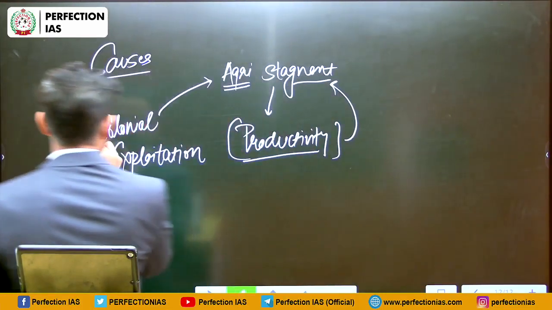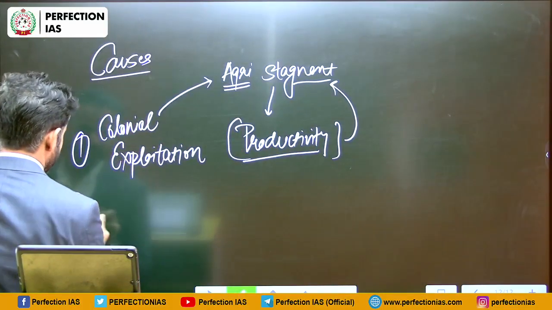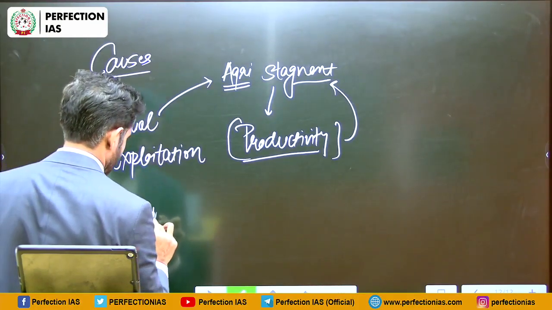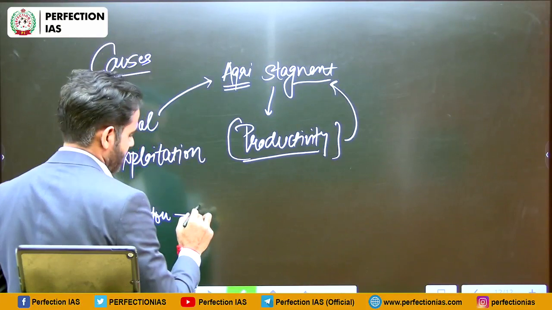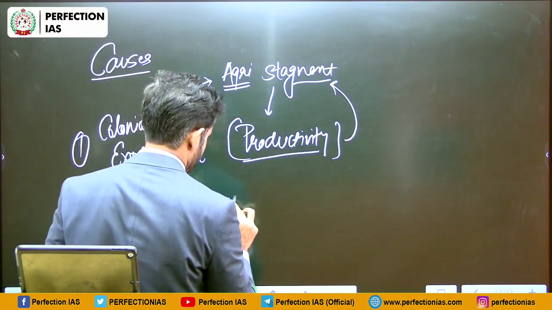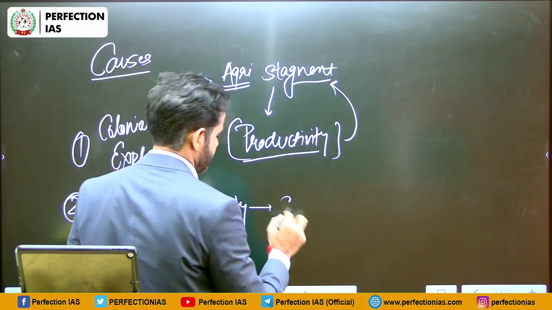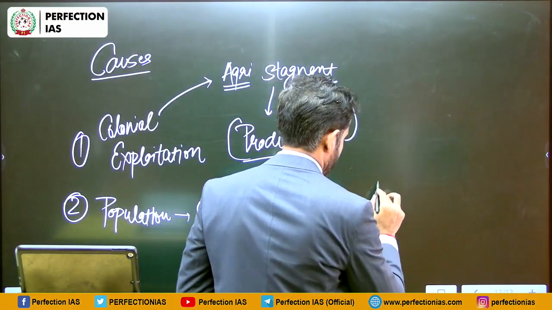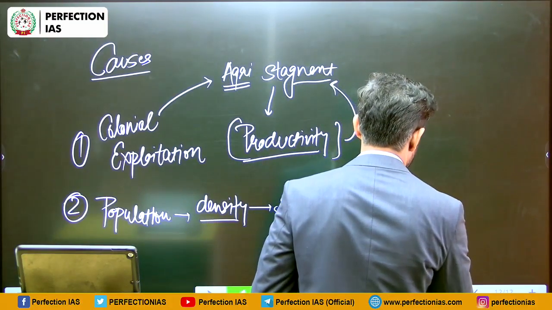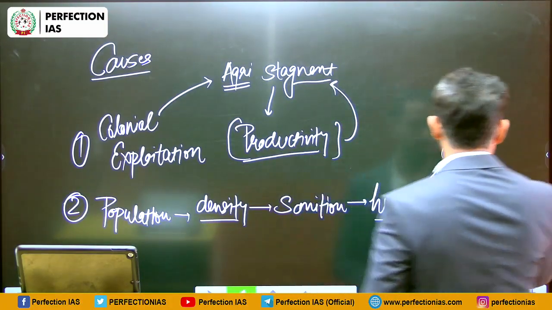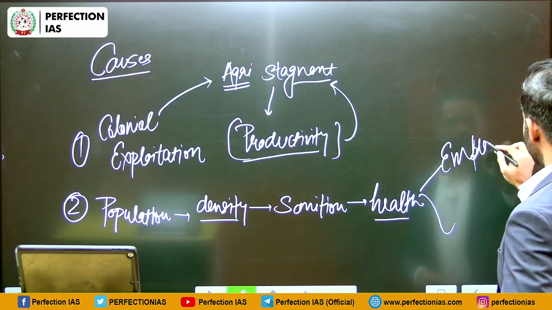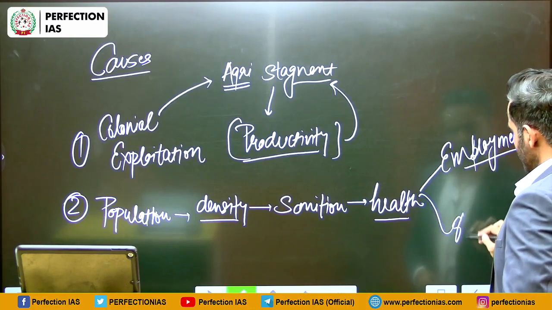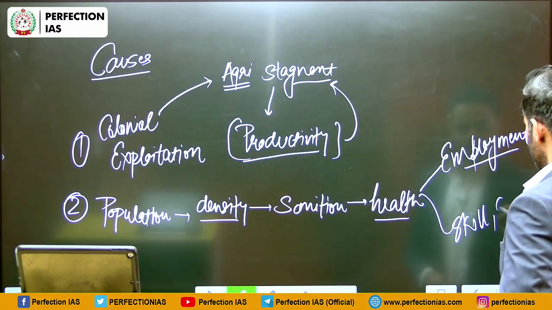So first we had discussed colonial exploitation, second we discussed population, then population density, then sanitation, then health, then employment, and then skill as well as education.